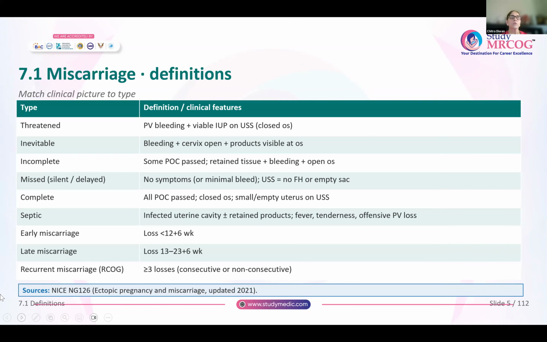Now, the new guideline from RCOG on recurrent pregnancy loss defines recurrent miscarriage as more than or equal to 3 losses. The most important thing to remember here is that the losses might be consecutive or non-consecutive. Previously, we were always taught that it is 3 consecutive losses, only then you will call it recurrent pregnancy loss. But according to the new guideline, it could either be consecutive or non-consecutive losses.